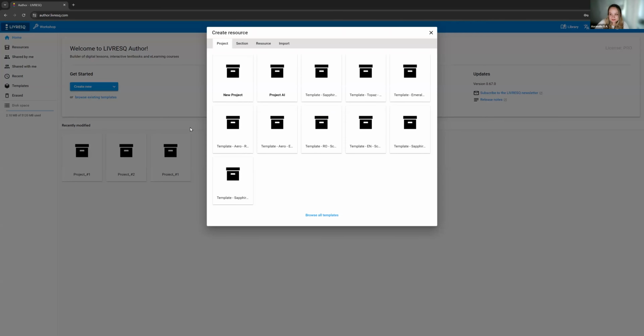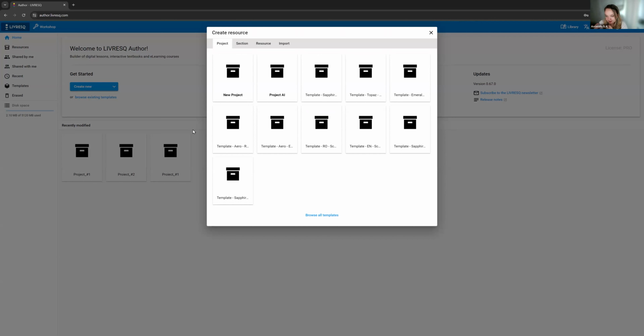Essentially, if you've never seen LIVRESQ before, we divide the materials we build in LIVRESQ into categories: projects, sections, and resources. What this means is that inside a project, so inside of my course or my lesson, I can have one or more sections. And inside each of these sections is where I add my resources.